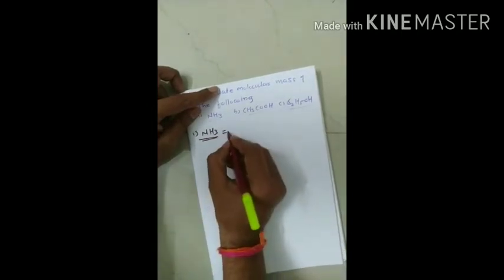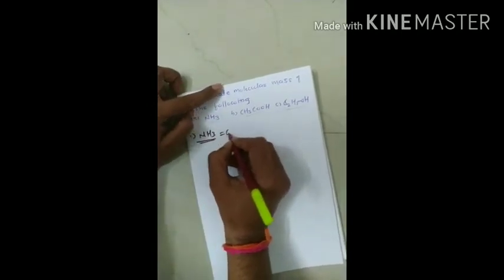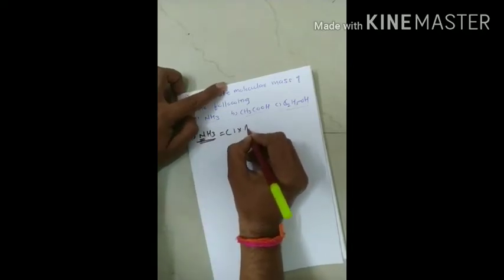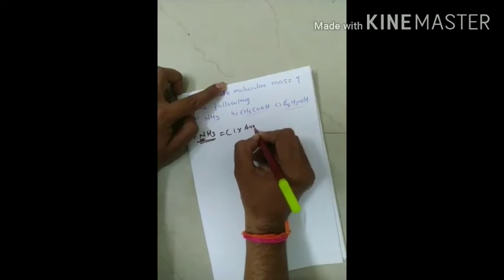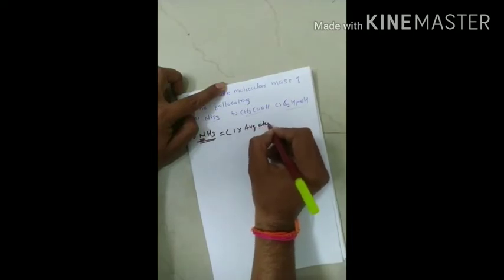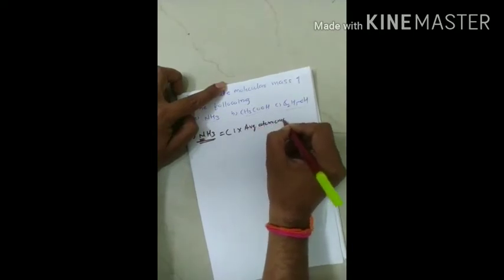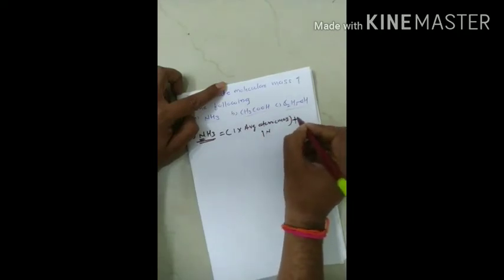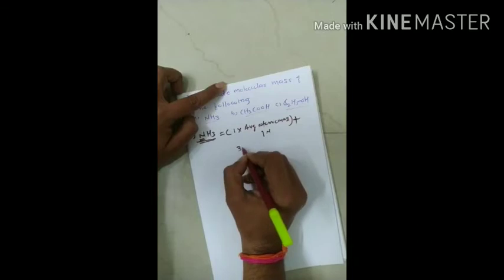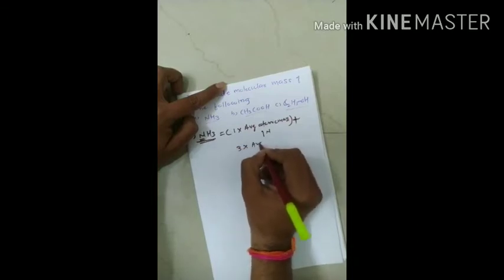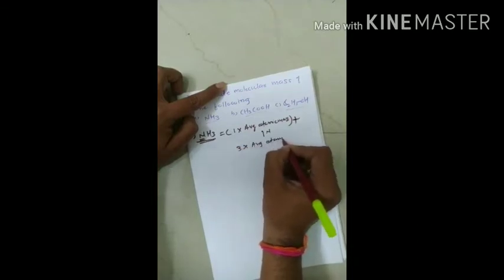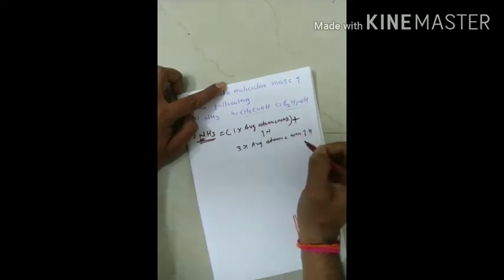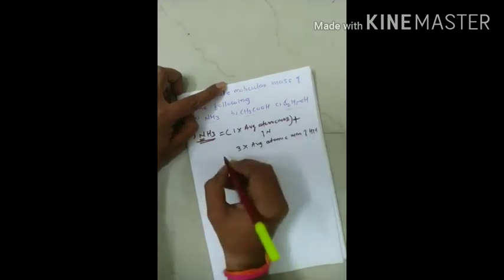For example, in this case, the number of atoms is 1 in case of nitrogen, times the average atomic mass of nitrogen, plus 3 atoms of hydrogen times the average atomic mass of hydrogen.